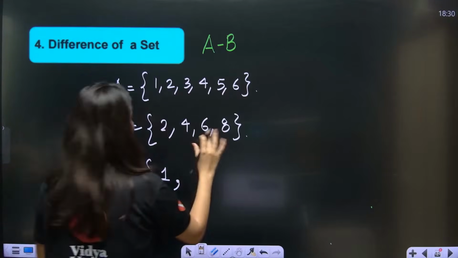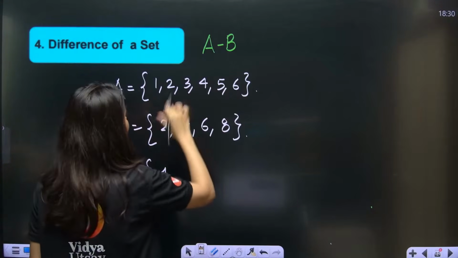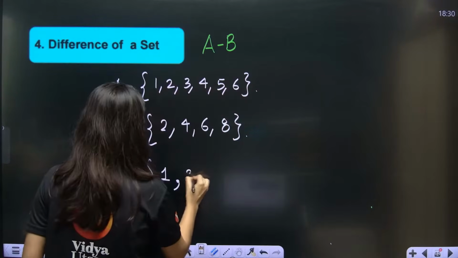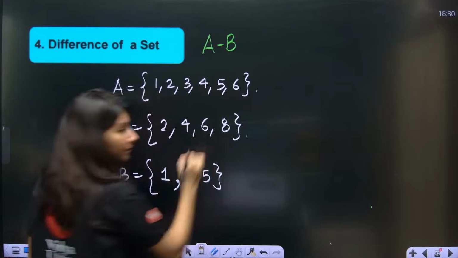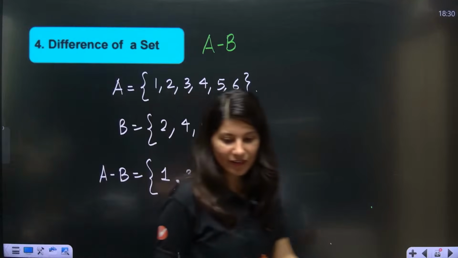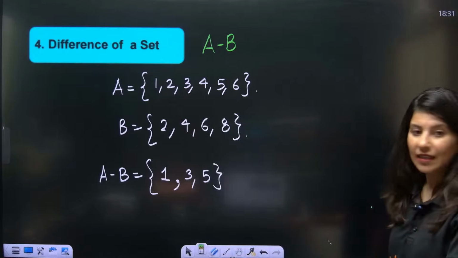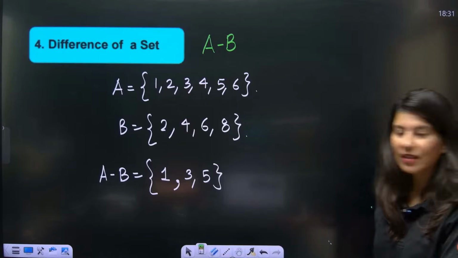So all the elements that are there in A but not in B: 2, 4, 6 will not be there. So 1, 3 and 5. That's it. Yes, Trupti, absolutely. Correct. A minus B.